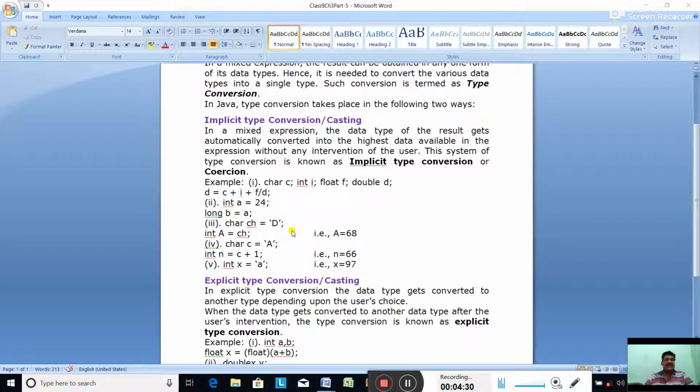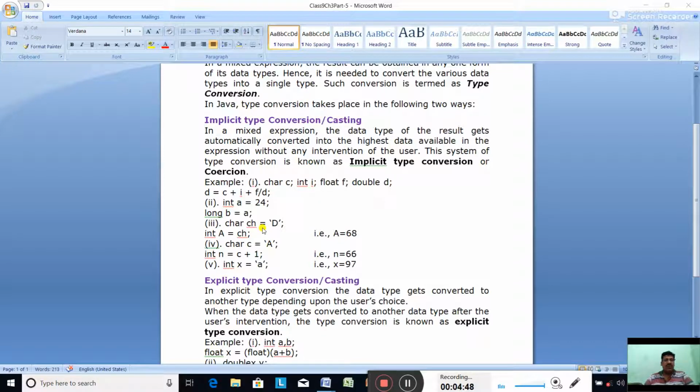Third one: char ch equal to 'D'. Ch value is capital D. Int a equal to ch. Now you know what will happen? This character D will be converted into integer according to its ASCII value.